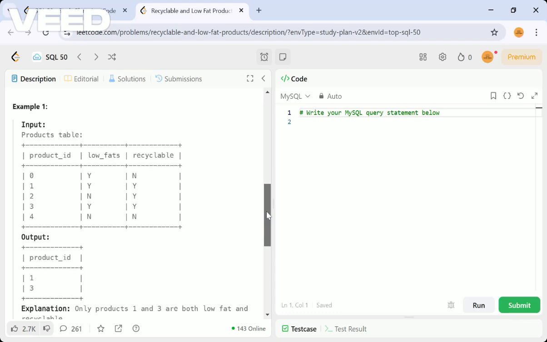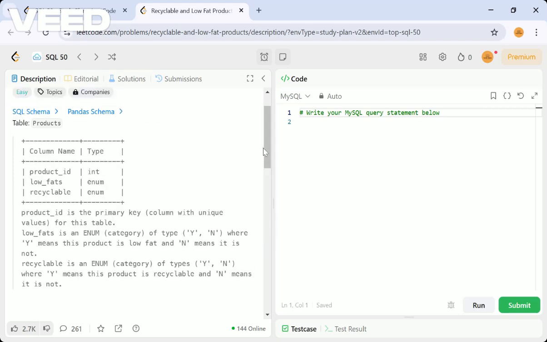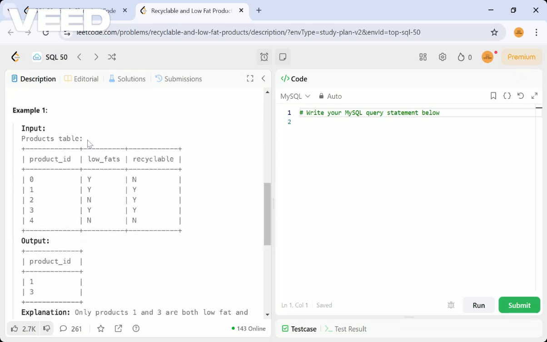The result format should be like this: product ID and their ID numbers. They have provided an example to understand things better. These are the product tables, with the data schema they have given previously. This is the schema with column names and types.